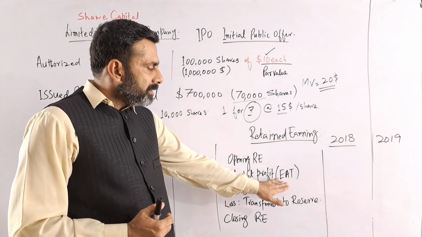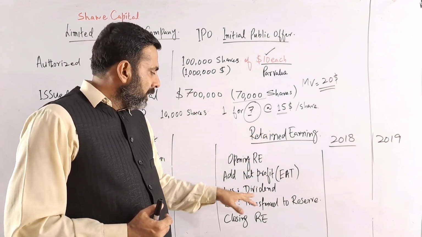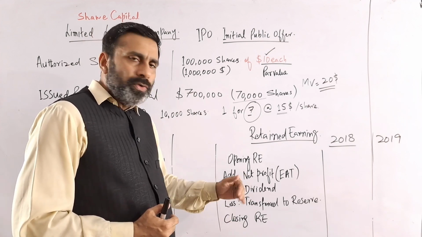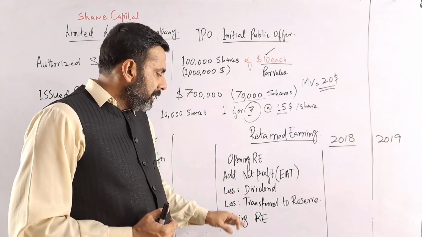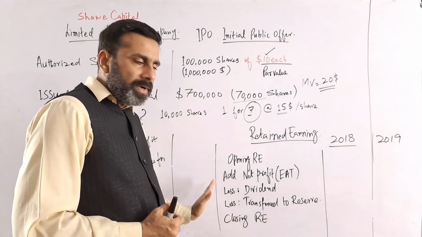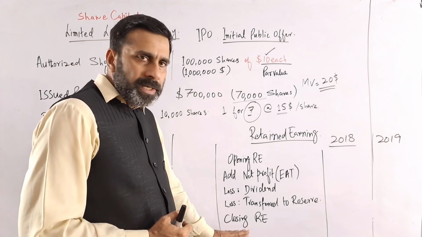Again, how is this earning after taxation calculated? It is calculated through the income statement. Then any dividend distributed to the shareholders will be deducted, and any amount that is transferred to the reserve will also be subtracted. So that will be the closing retained earning.